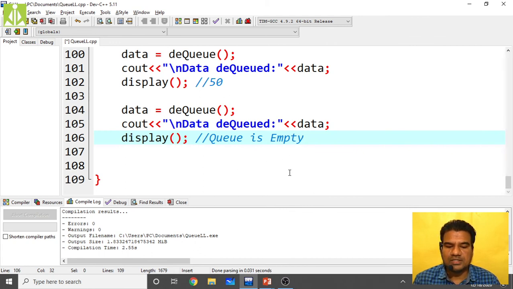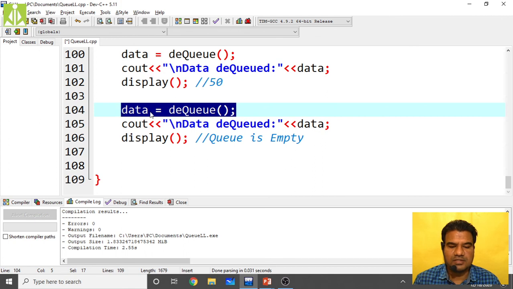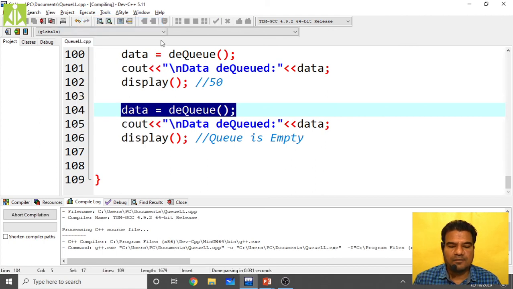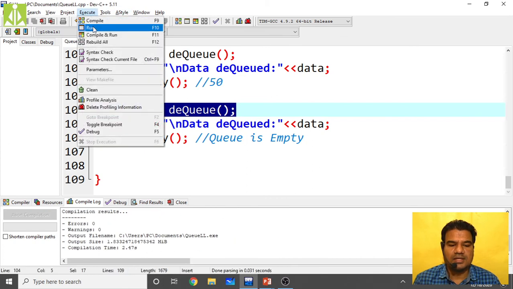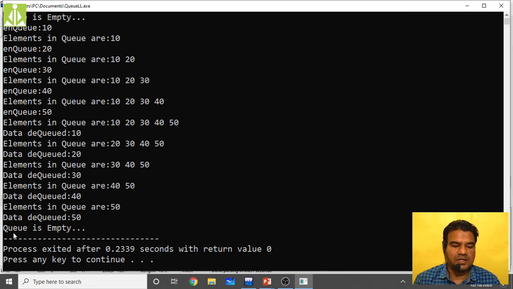When the queue is empty, at that point if you try to perform the dequeue, what message will we get? We will see. First we will check like this, when the queue is empty. Compile, compilation successful, then execute, run. You see this one, queue is empty. It has dequeued 40, so we got only 50. It has dequeued 50 also, and we got the queue is empty message.